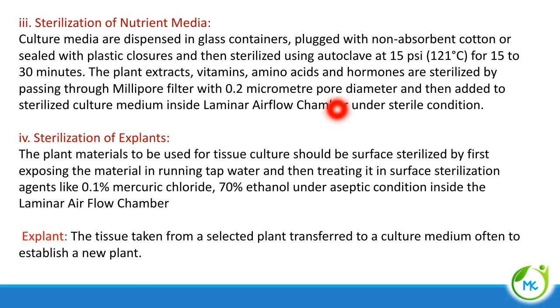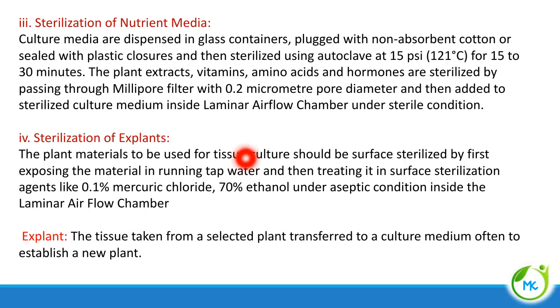When we filter these substances, any microorganism present will be stopped by this filter. Then, when we add the vitamins, amino acids or hormones to the culture medium, it should be done under sterile conditions. Next, sterilization of explants. The plant material to be used for tissue culture should be surface sterilized.